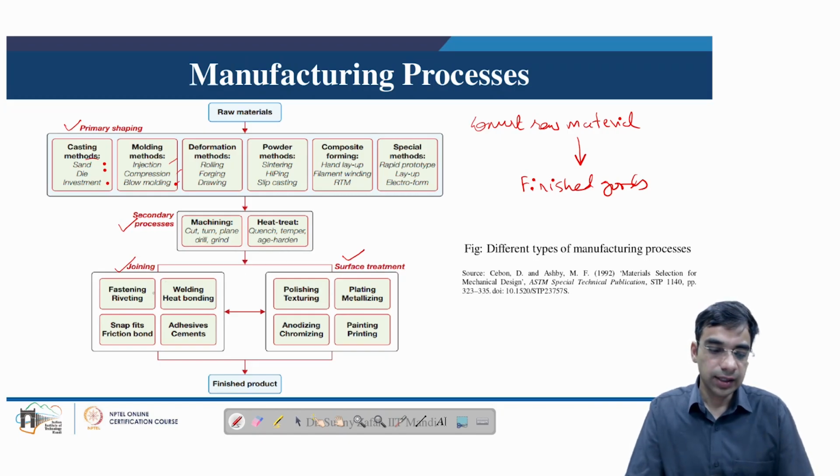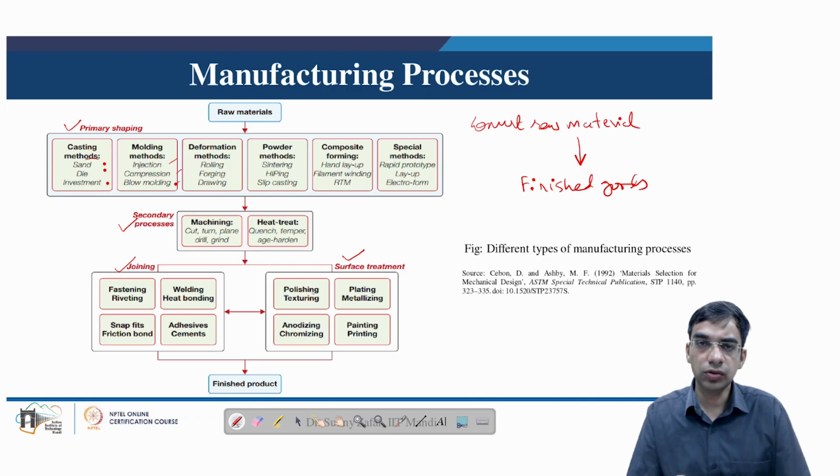Joining processes include fastening using rivets, or welding which is fusion based or solid state. We can have heat bonding, snap fits, adhesives, etc. Surface treatment methods engineer the surface of the developed product.